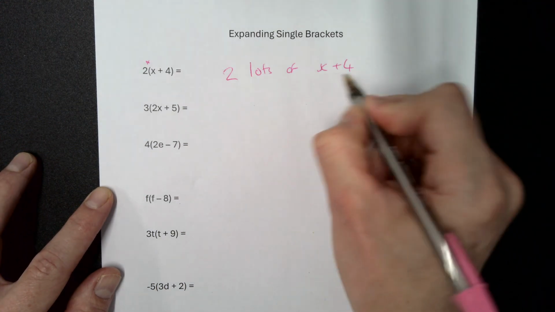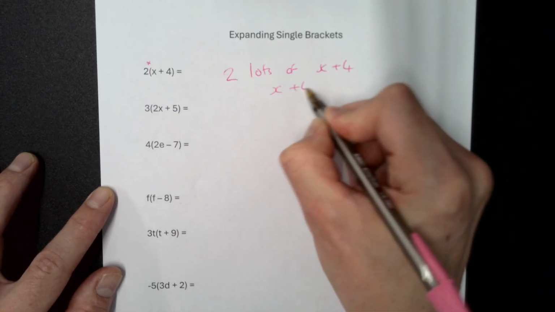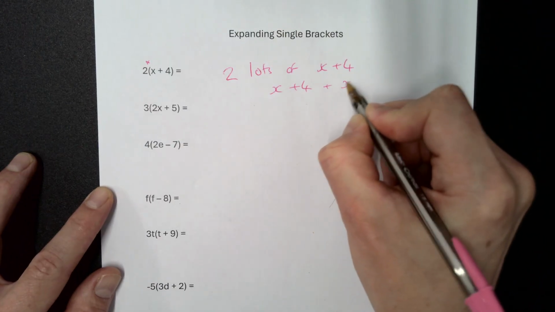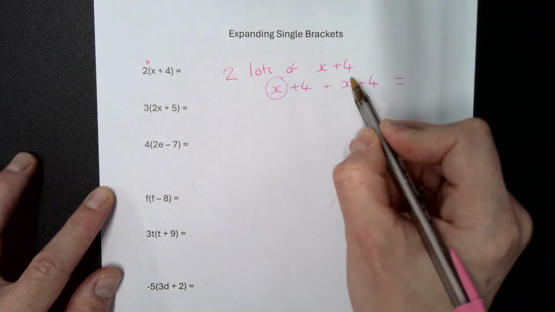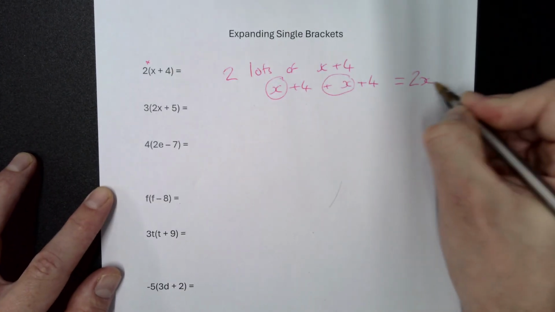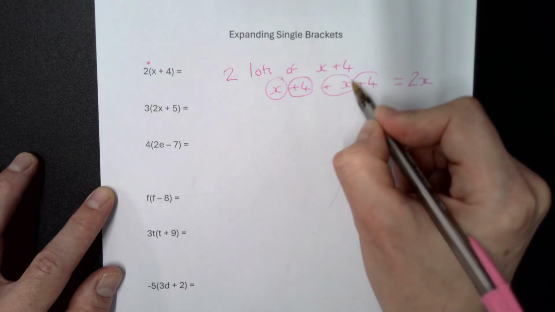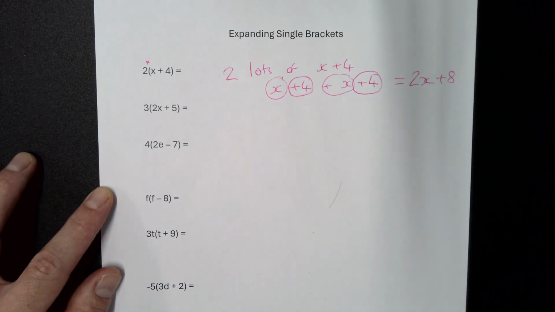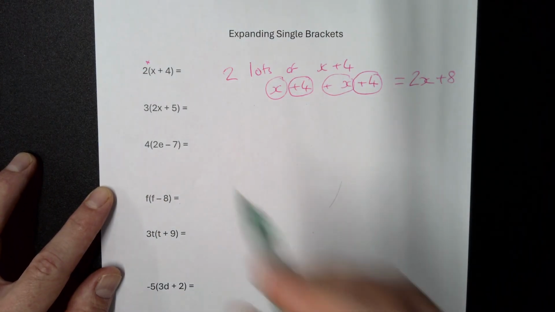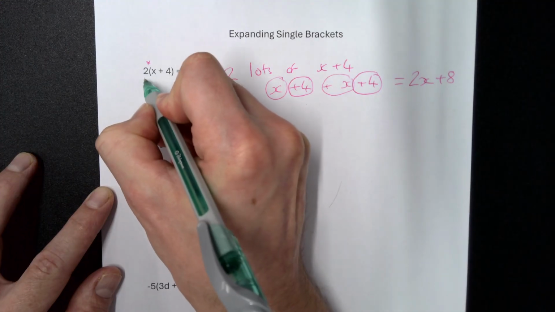So if we have 2 lots of x plus 4, that's x plus 4, add another lot of x plus 4, gives you 2x plus 8. We multiply the inside of the bracket by the term on the outside.